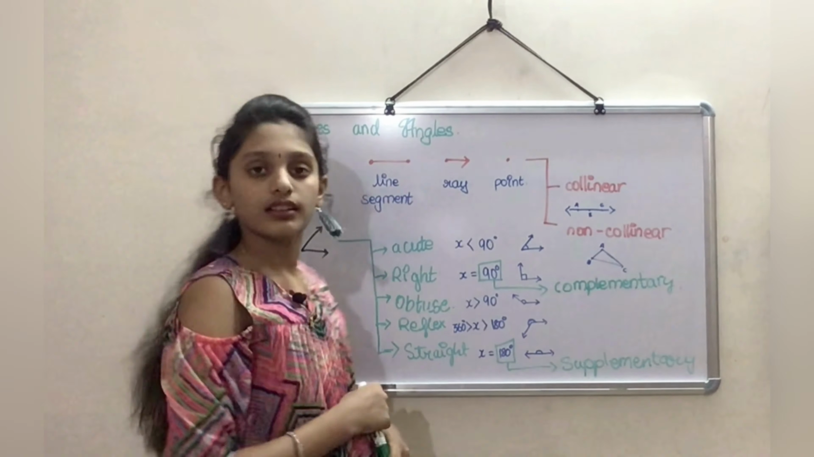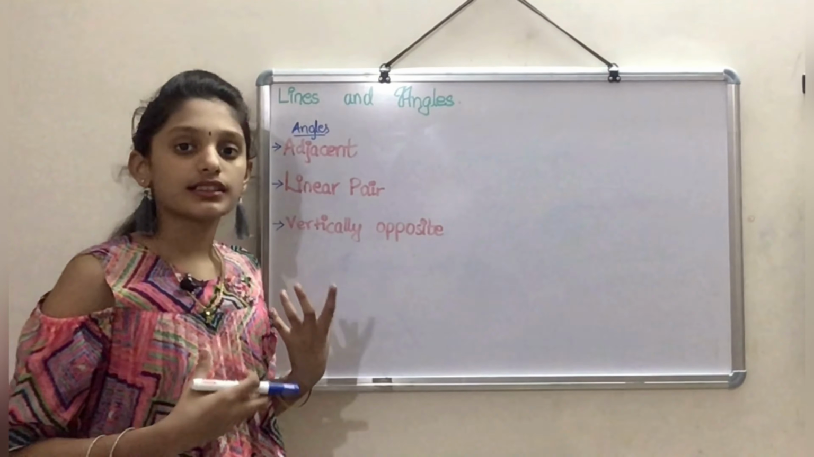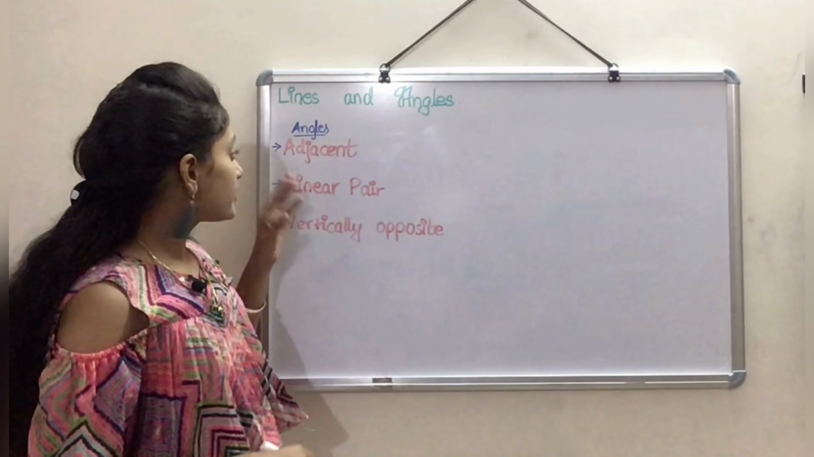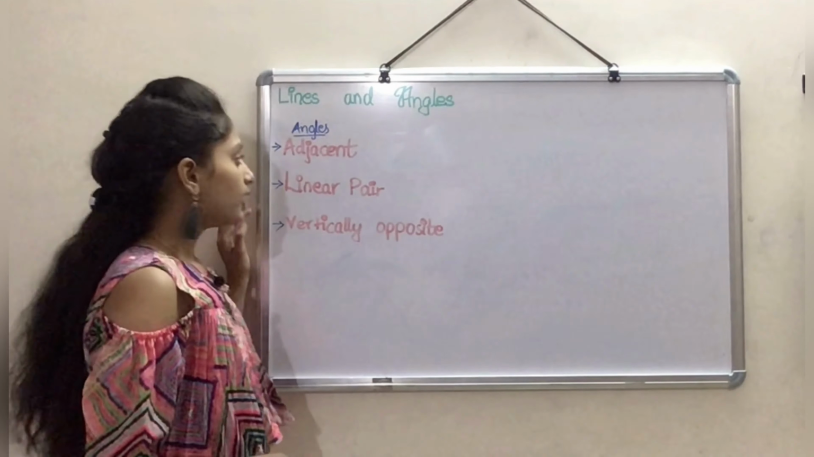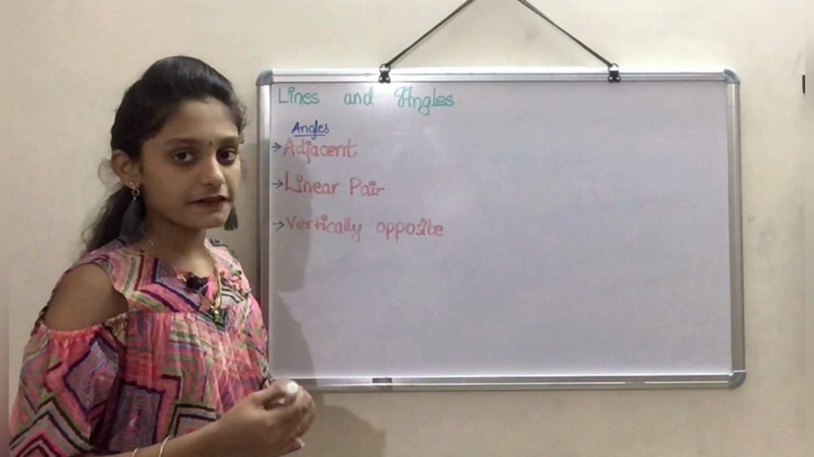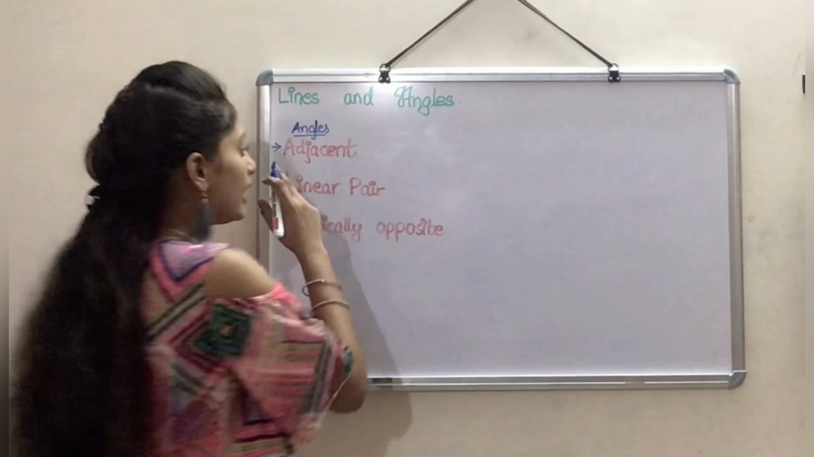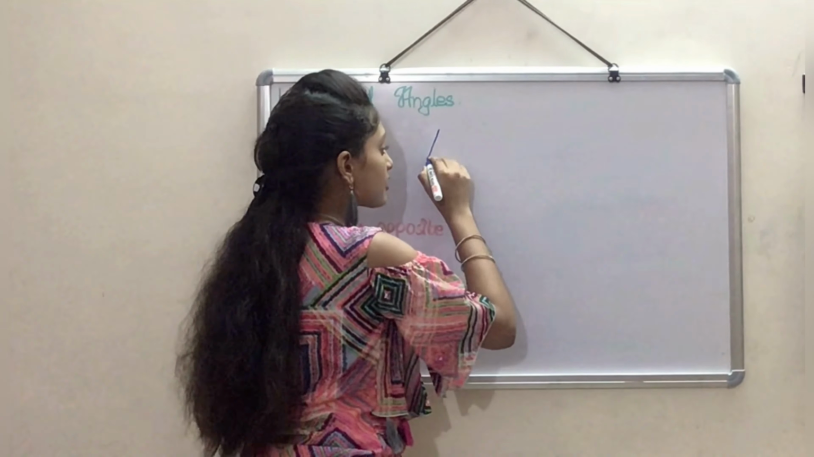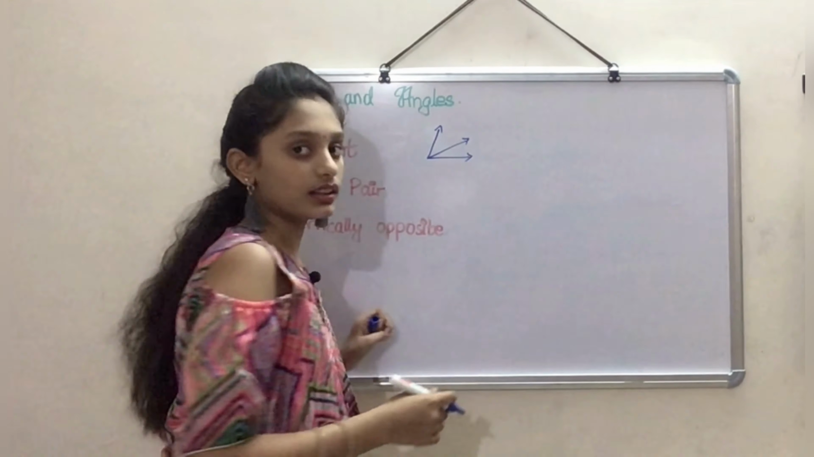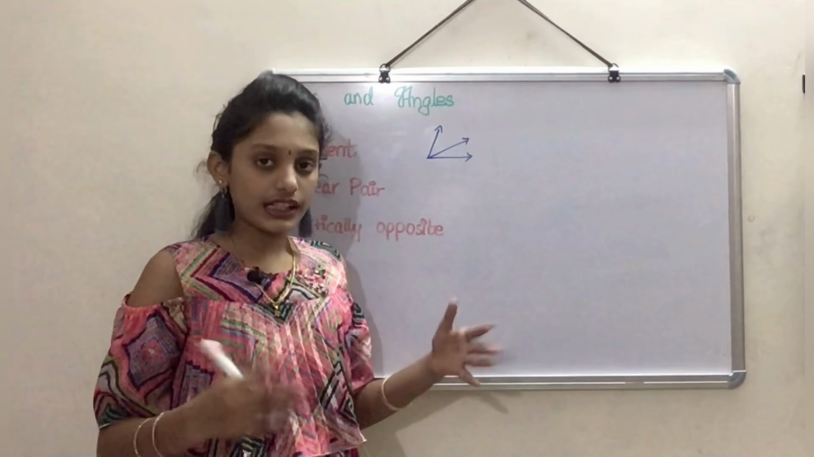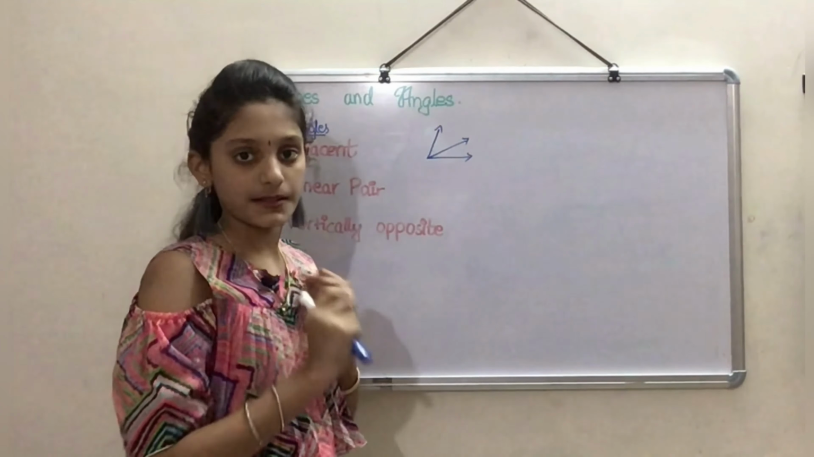Now let us learn more about angles. Let's see about other classifications of angles. There are adjacent angles, linear pairs and vertically opposite angles. Let me explain these three types of angles with a figure. Okay. So let's see the first one, that is adjacent angles. Adjacent angles are the angles that are close to each other or near each other, because they have a common ray or a common arm.